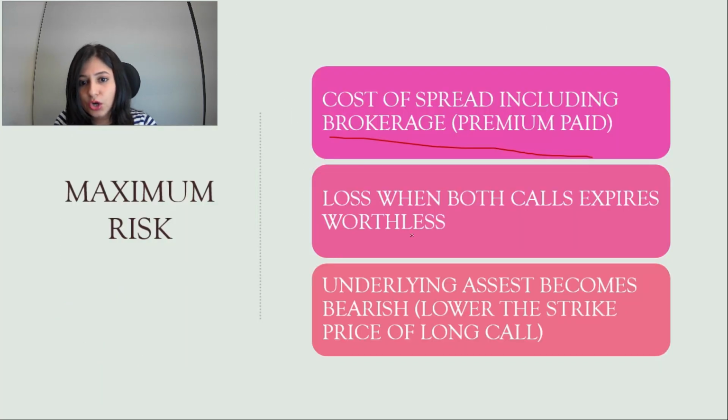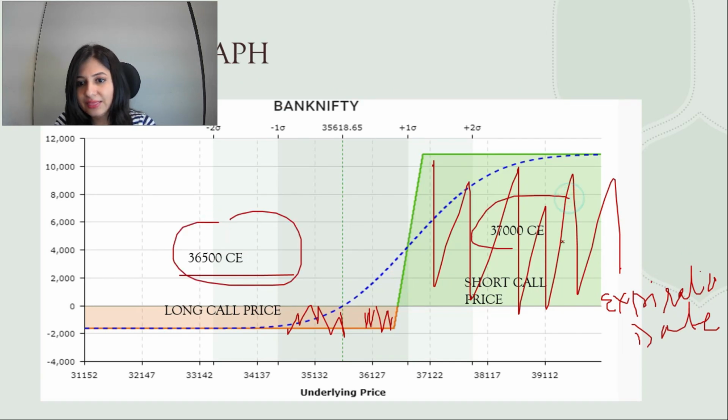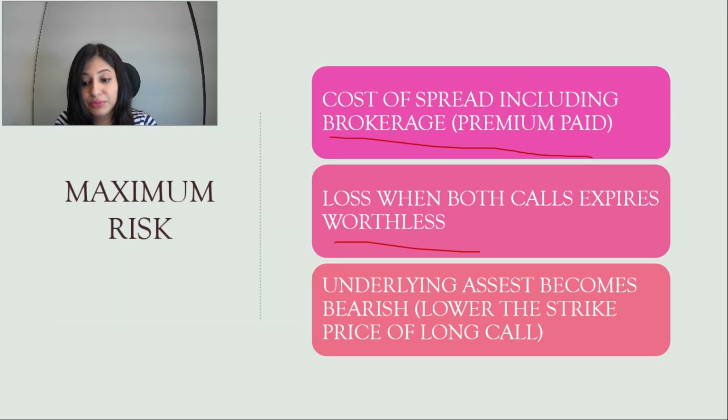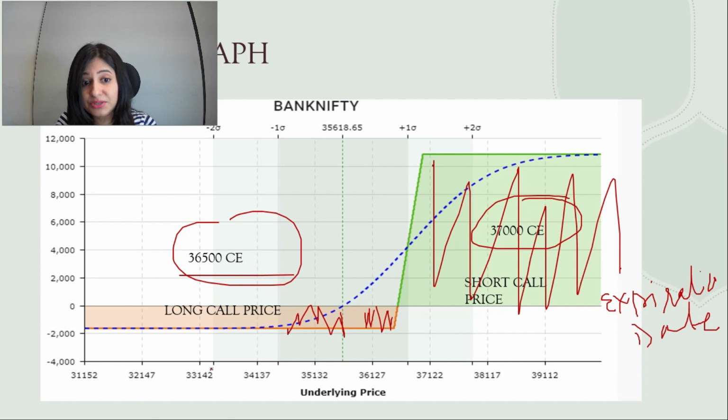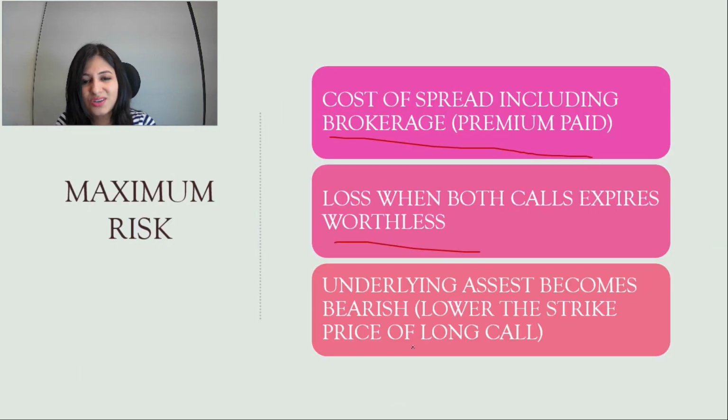And the loss when both calls expire worthless: if the 36,500 call and the 37,000 call both expire worthless, because the market doesn't move, you will be in loss. But the loss is again limited. It will not be more than this. This is all to tell you in what scenario you can be at loss.